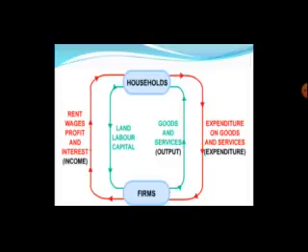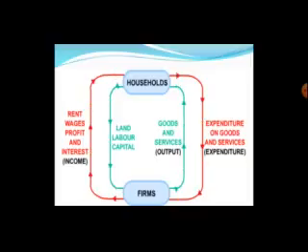As you know, the household sector gives its factor services to the firms or business sector for the production of goods and services, or for the production of output, and these firms make factor payments in the form of rent, wages, interest and profit, which are known as factor income. So firms give them income and the household sector gives them factor services.